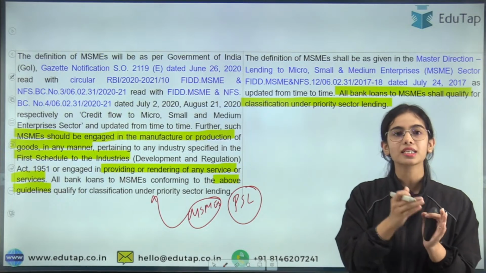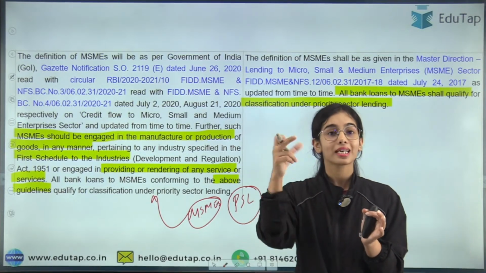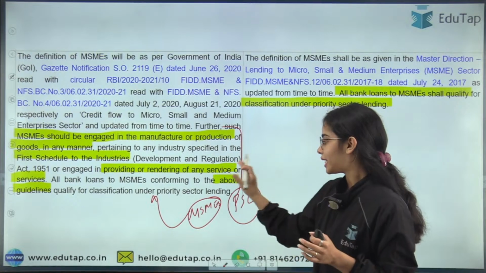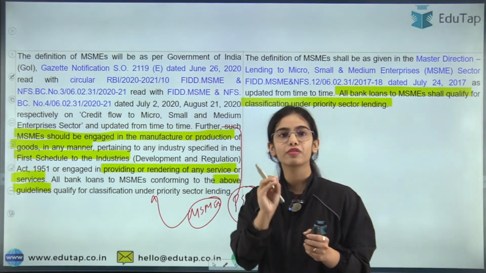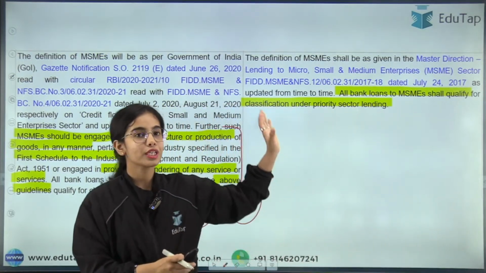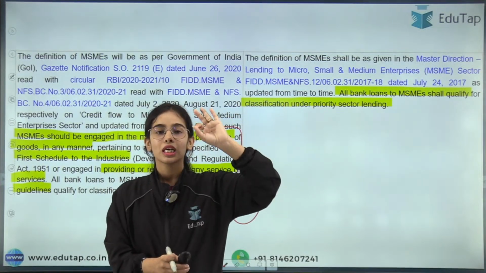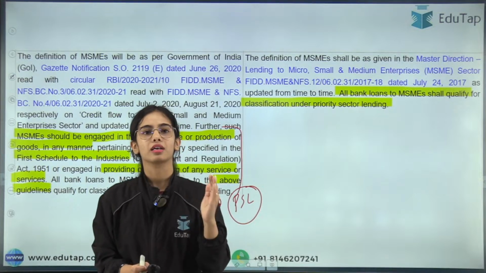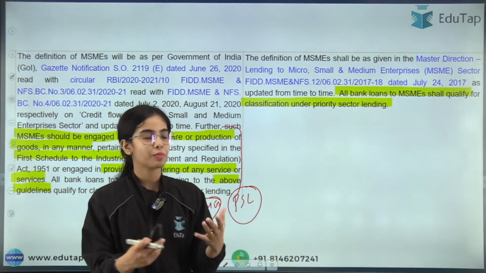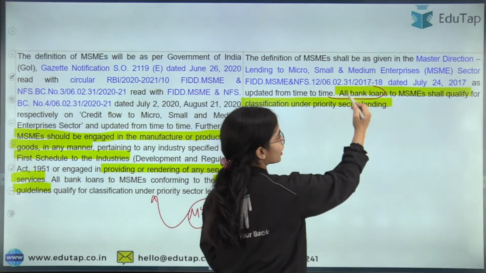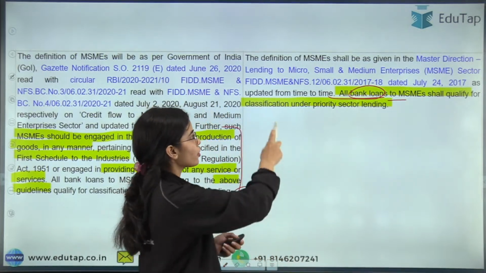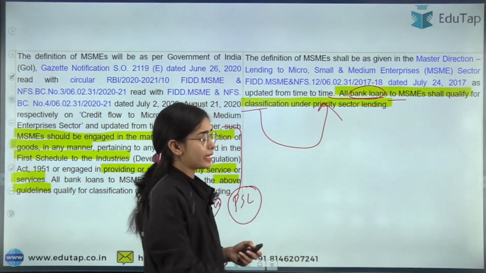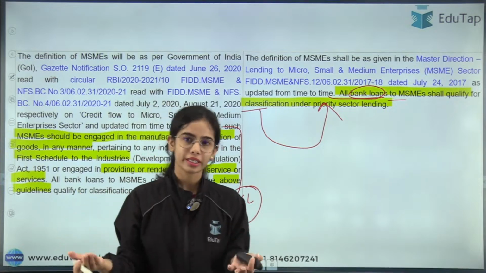That means if a bank gives a loan to the MSME, there was a criteria to follow, and only then would the bank's credit be considered as PSL. But now there is no such criteria. If a bank is giving a loan to an MSME, that will automatically be considered under priority sector lending. So this is the basic idea, that all bank loans to MSMEs shall qualify for classification under priority sector lending without following any particular criteria.